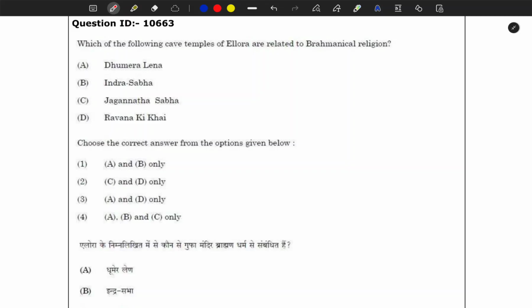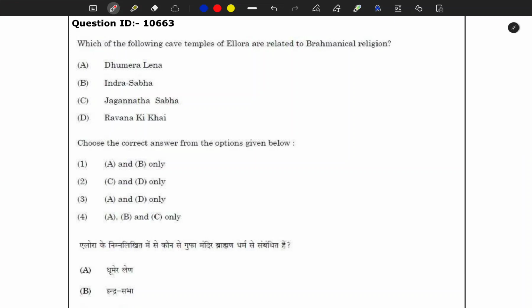I have discussed each and every feature of the architectural style, and also we have discussed some important sites, and in those sites I have already discussed the site of Ellora. But I was not expecting that they will be asking questions in this much depth. I have given the description of the cave numbers, but they are asking about particular temples which are not of famous nature.